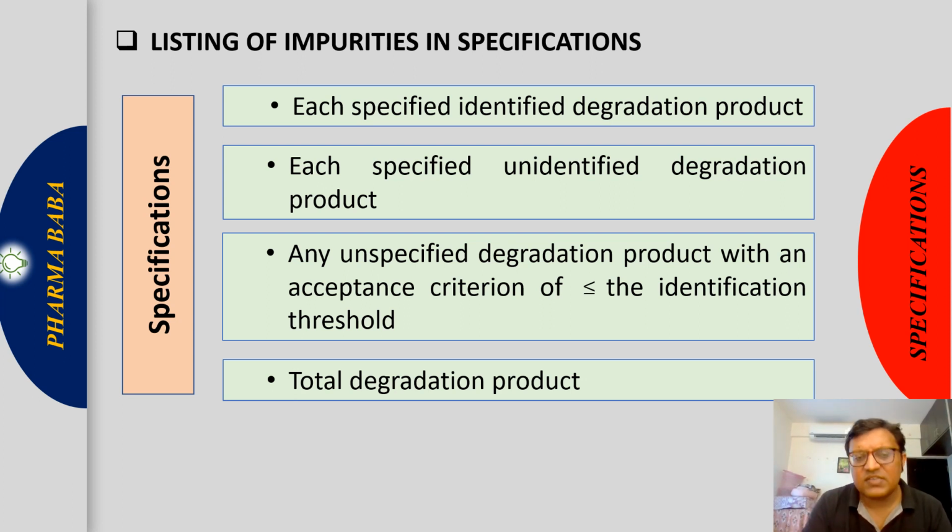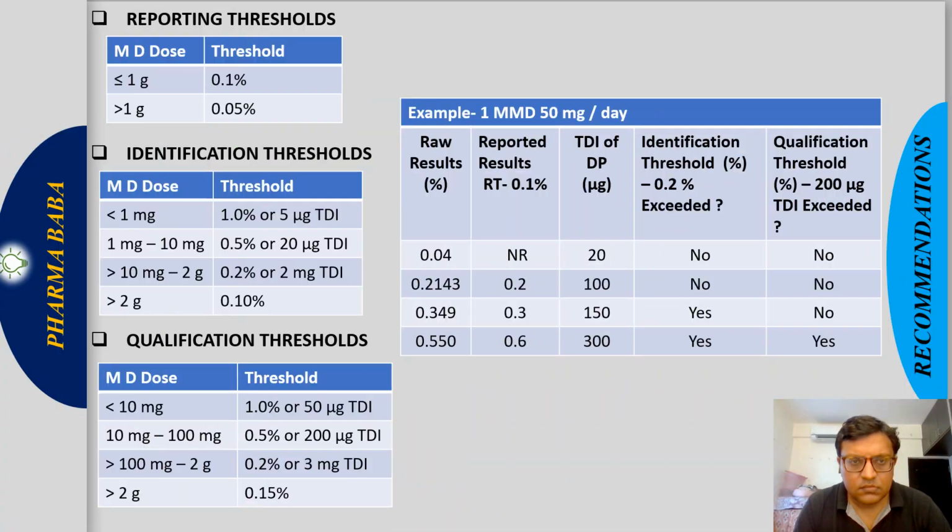So these are the elements of the specification, the elements of our control strategy which should be built into our specification to ensure that the drug product has impurities and degradation products within limit. Regarding thresholds, we already discussed that three thresholds are there: reporting threshold, identification threshold, qualification threshold. It is an important part, so we will give some time here.